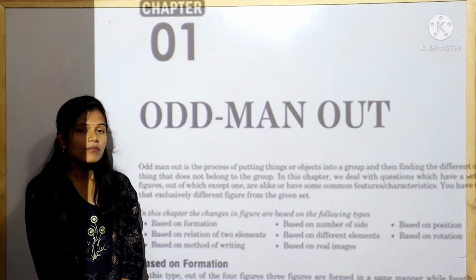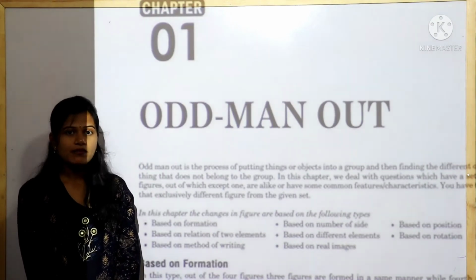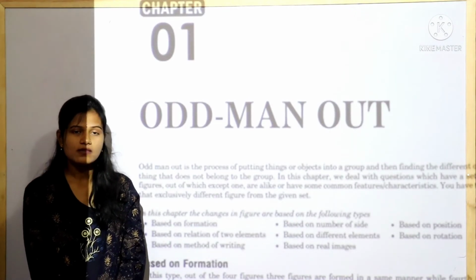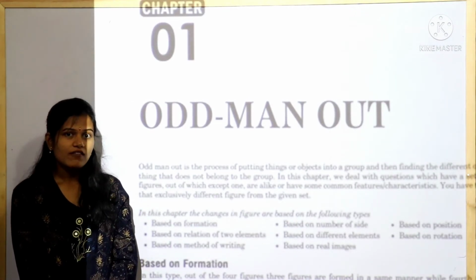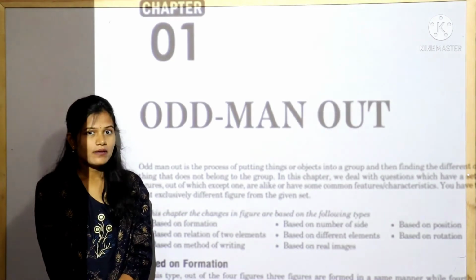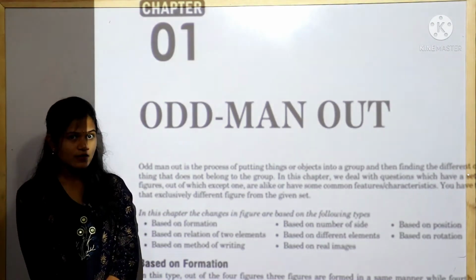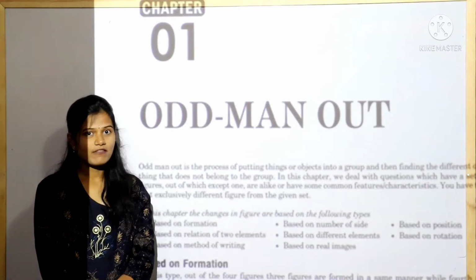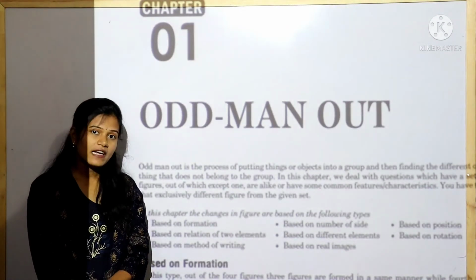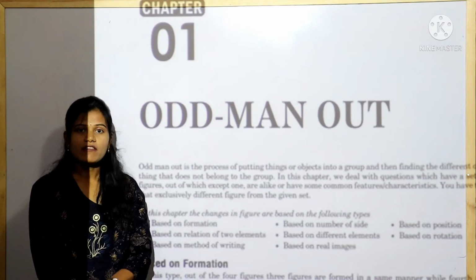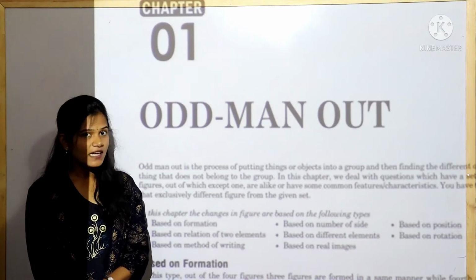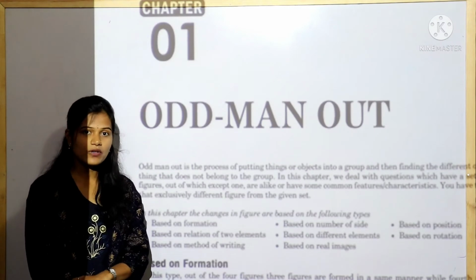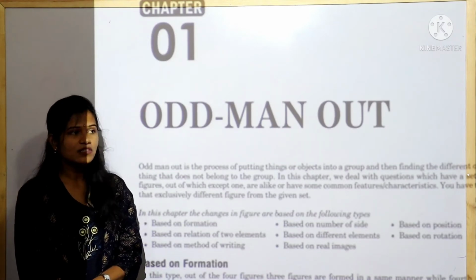Topic one is odd man out. Before starting the session, let's begin with one motivational quote. Life has two rules. First is never quit. Second is always remember first rule. It means if you ever want to be successful in your life, first and foremost thing you need to do is never quit in your life. If you fail 1,000 times also, never accept the failure. Keep trying, accept the challenges, no matter what are the hurdles you come across in your life. Let's begin the session now.